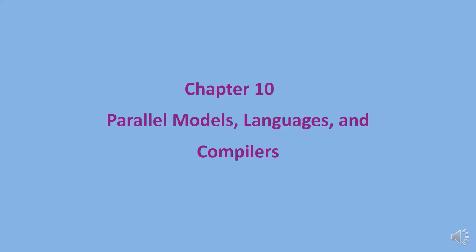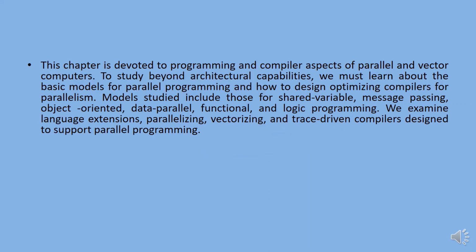Chapter 10: Parallel Models, Languages, and Compilers. This chapter is devoted to programming and compiler aspects of parallel and vector computers. To study beyond architectural capabilities, we must learn about the basic models for parallel programming and how to design optimizing compilers for parallelism.